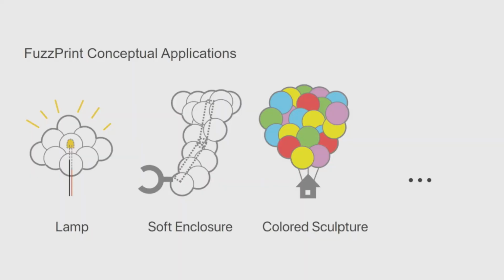And in the future, we want to build some applications particularly for children, like the cloud-like lamp, which will diffuse the light in a bedroom as a night light. Or we can create a soft enclosure for robotics. And also we can add some ink, different colored ink, into the cotton balls. So I think that's a big design space for us to explore.